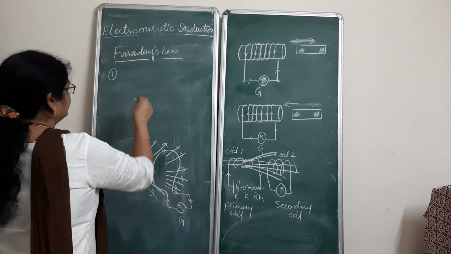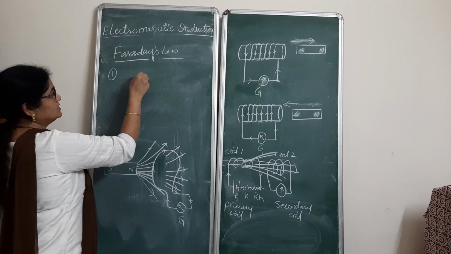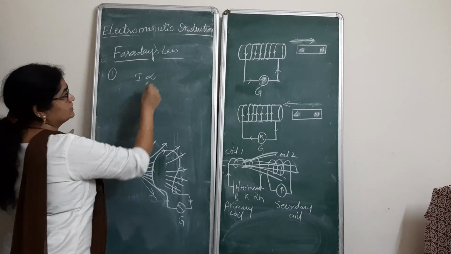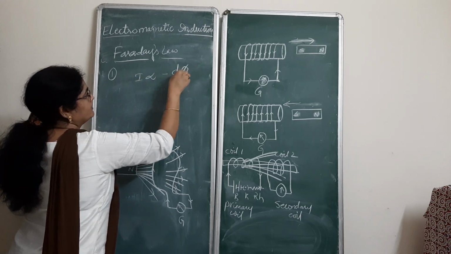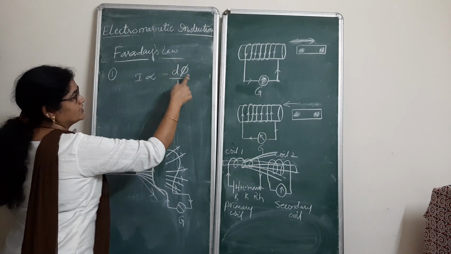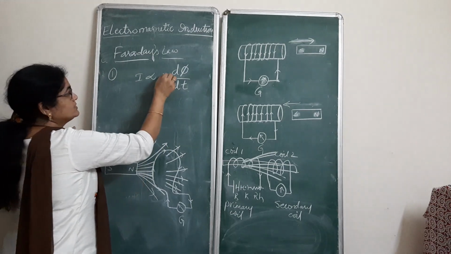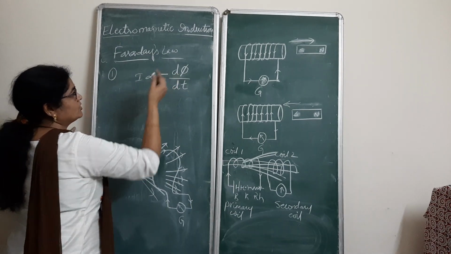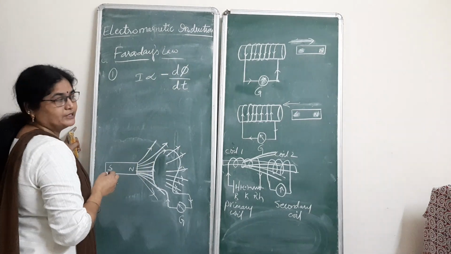So here, the current which is developed in the circuit is directly proportional to minus d phi by dt. This d phi by dt says the change in magnetic flux with respect to time. And this minus sign indicates that the change is always opposed by the current.